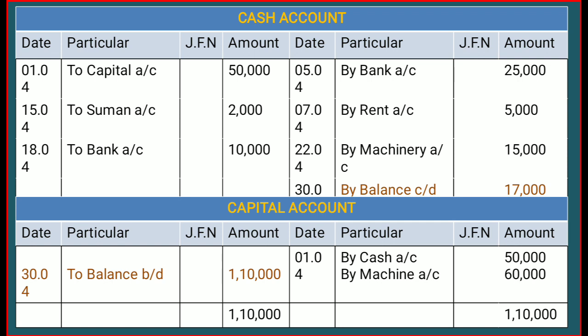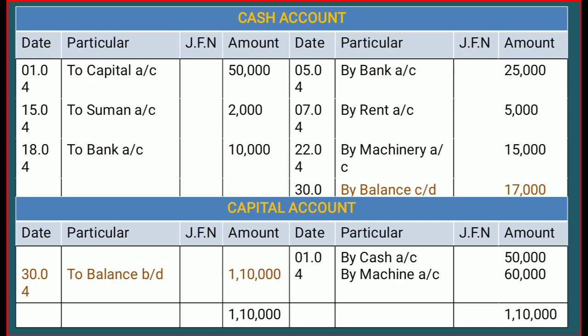So let's check another transaction, that is of capital account. In the capital account, once you revise and go through your transaction, your journal entries, there is only one transaction, transaction number 1, in which our capital has been credited by the name of cash and machinery. So what is our journal entry? Cash account debit, machinery account debit to capital account. To capital account means credit the capital account. It means we have to record this transaction in the credit side.